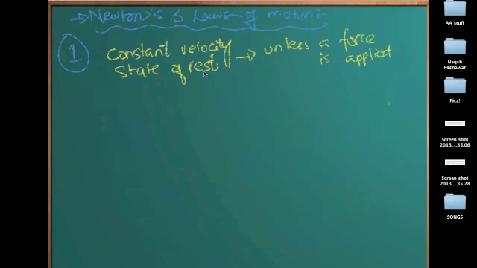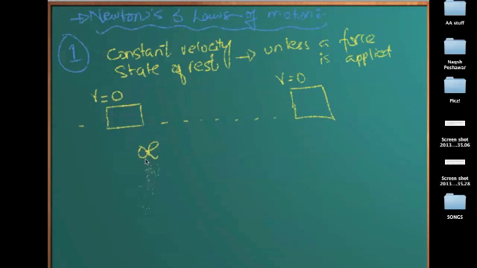This is the first law of motion. Every object will continue. If it's in a state of rest, let's say it has a velocity 0 initially, and if there is no force being applied, it will continue its state till the end of time.